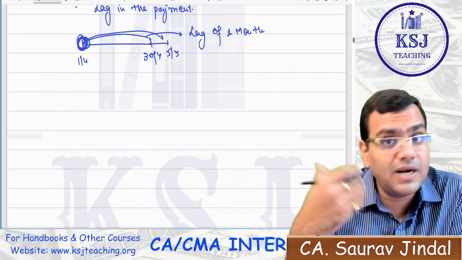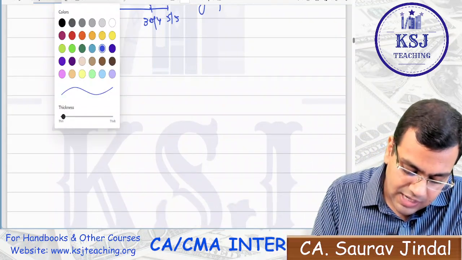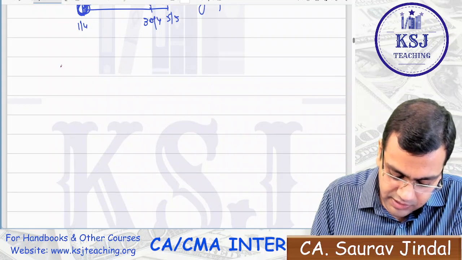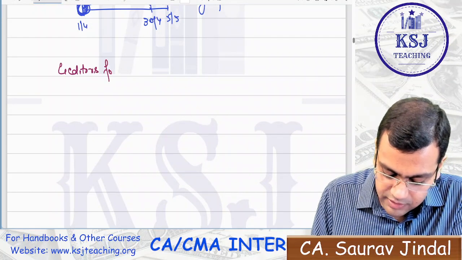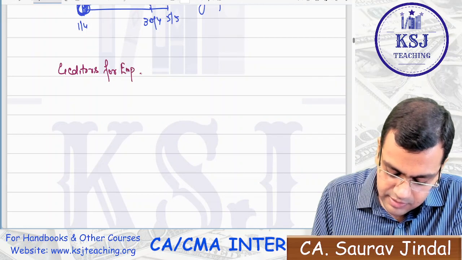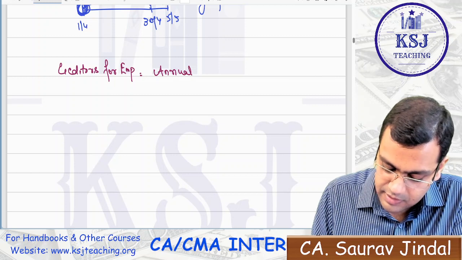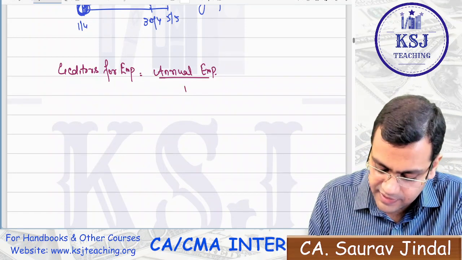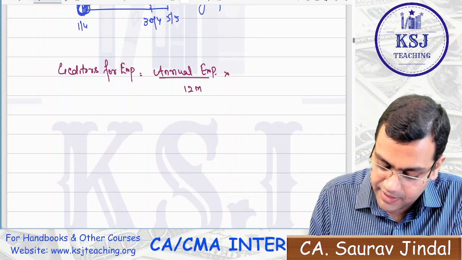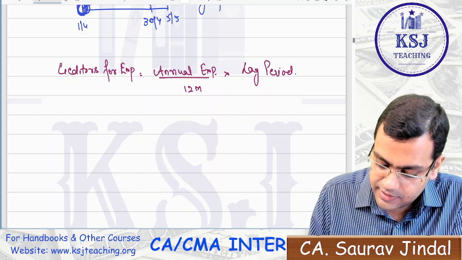Some people make payment after 15 days for the labor, right? So in that case, how to calculate the creditors for expenses? Creditors for expenses is equal to the annual expenses, whether it is wages or overheads, divided by 12 months, multiplied by the lag period.